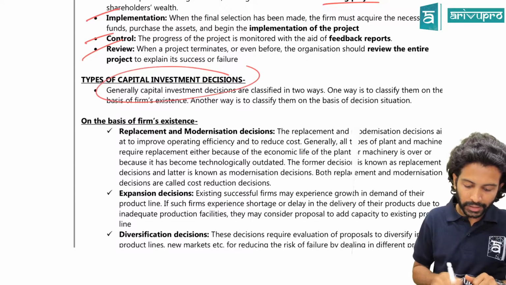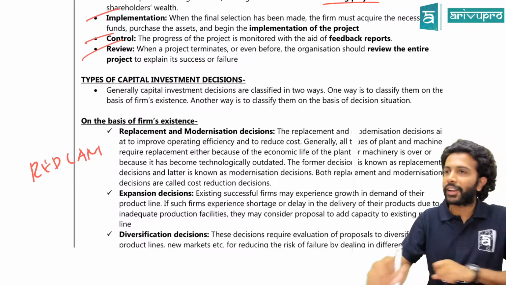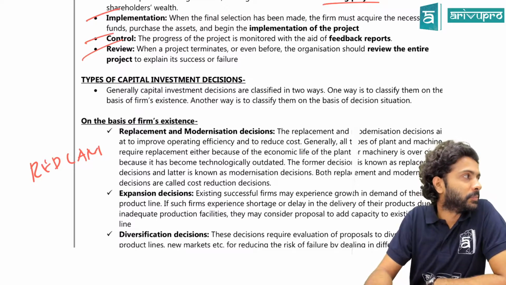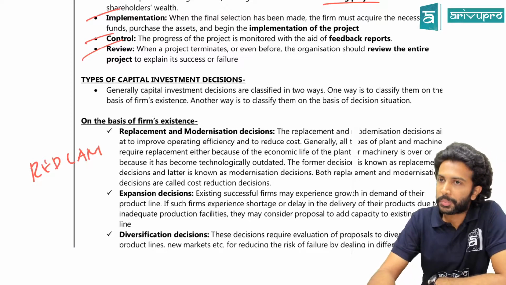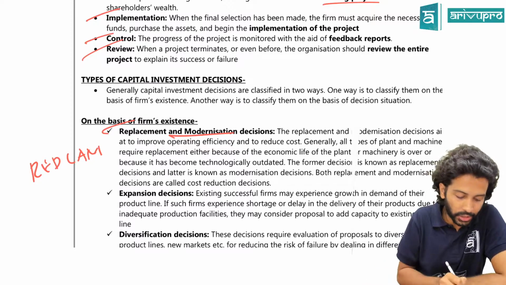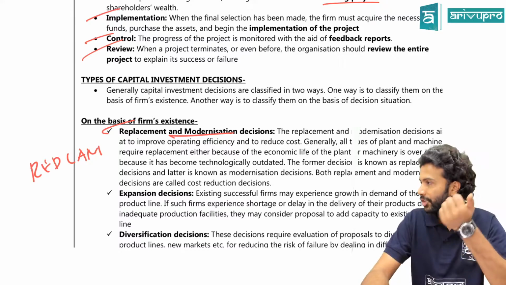Types of capital investment decision. This we can call RED CAM. What is RED CAM? We will see. Types of capital investment decision. First type is your replacement and modernization decision, that we call R. R here stands for replacement and modernization decision.